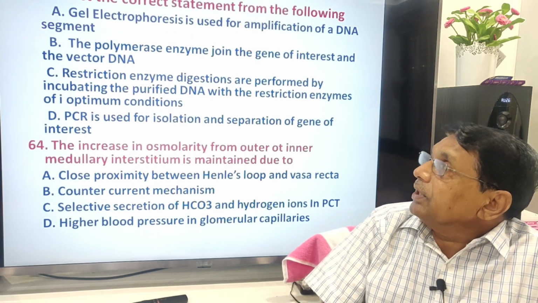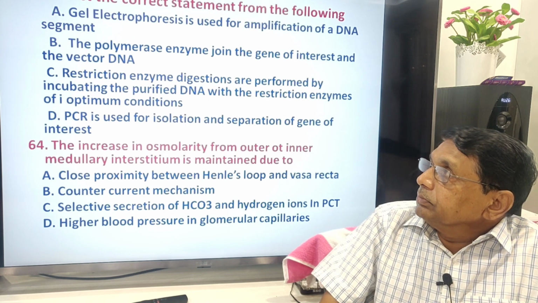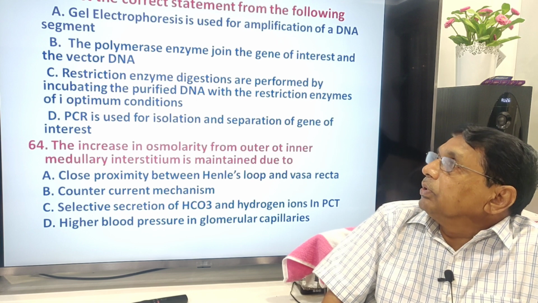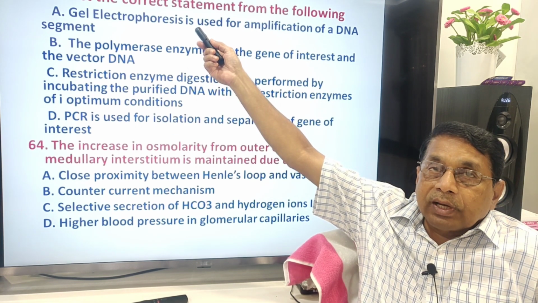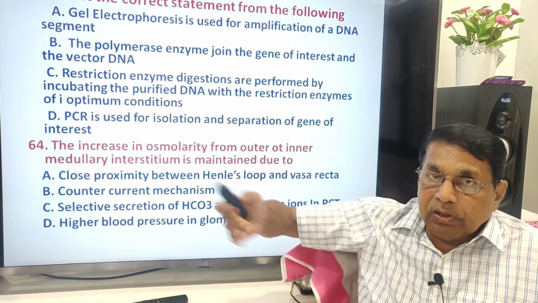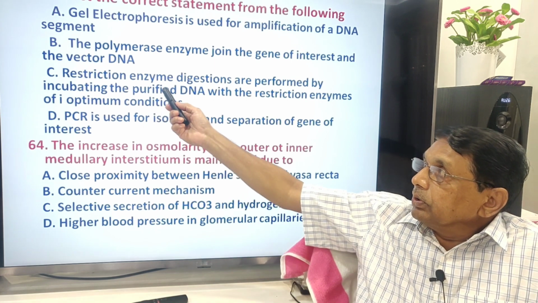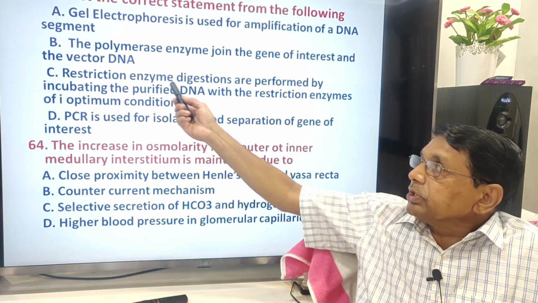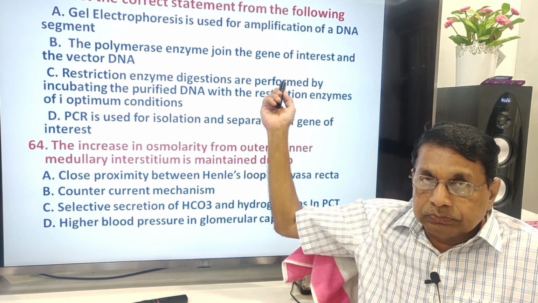Then select the correct statement from the following. Electrophoresis for separation of the DNA fragments. Polymerase for extension of the DNA. This is the correct answer, C. Restriction enzyme digestions are performed.